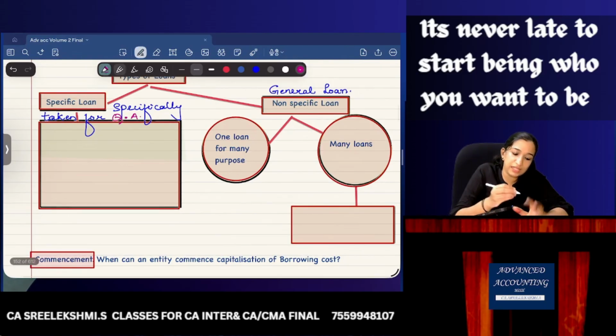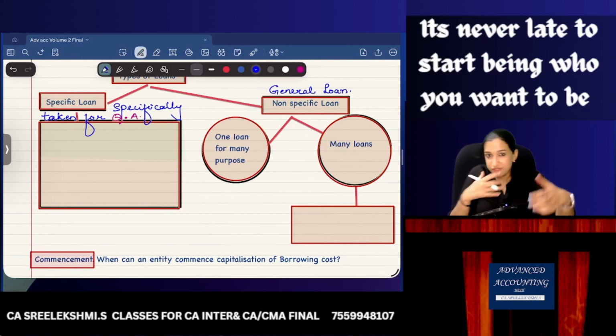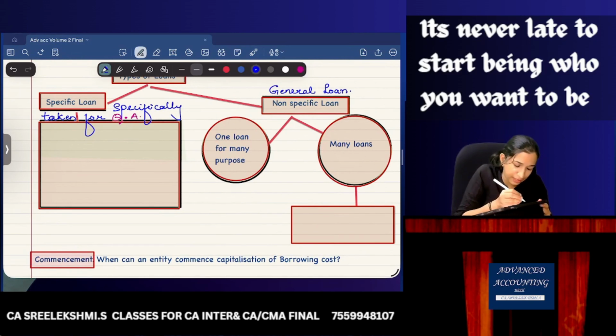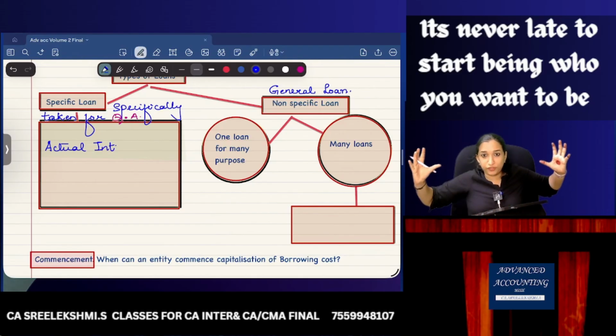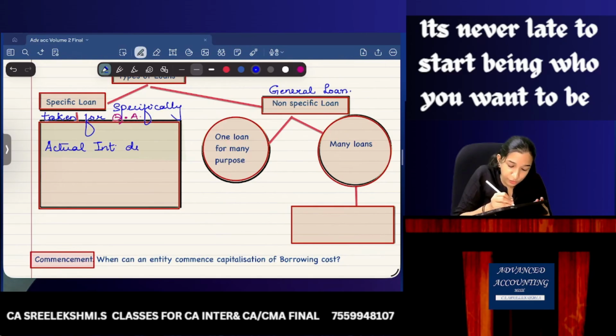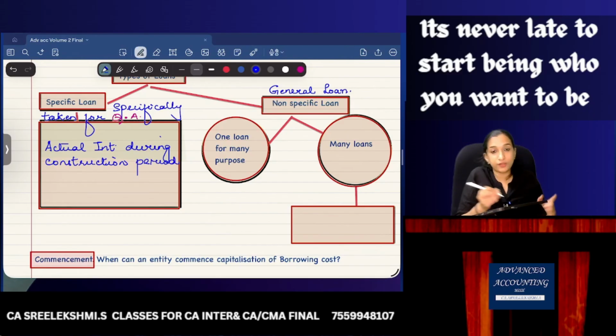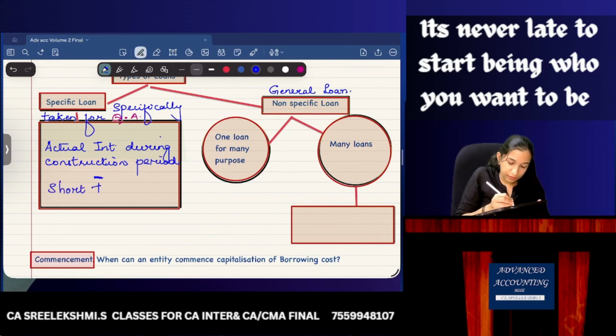What is the treatment of the specific loan? How much interest will be capitalized? Actual interest. Actual interest during the full tenure of the loan? No. Actual interest during the construction period, minus any short-term investment income.